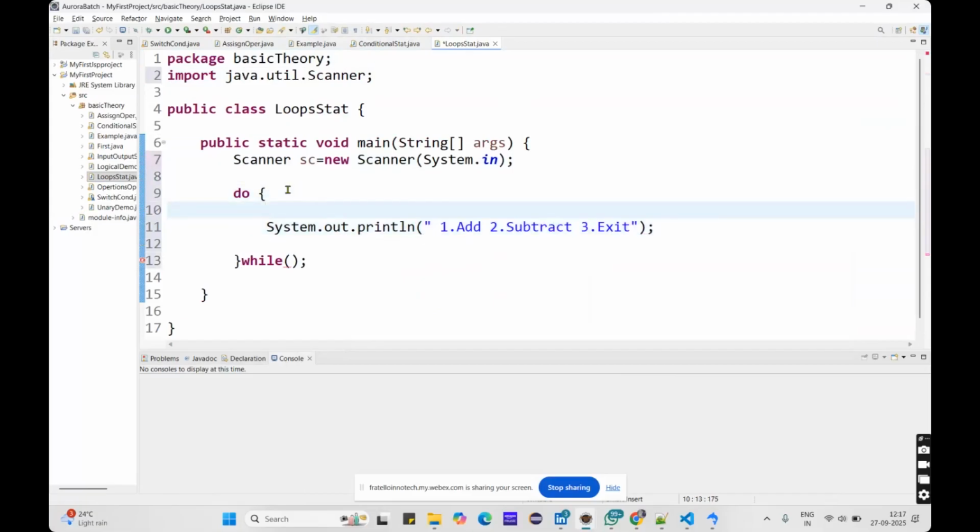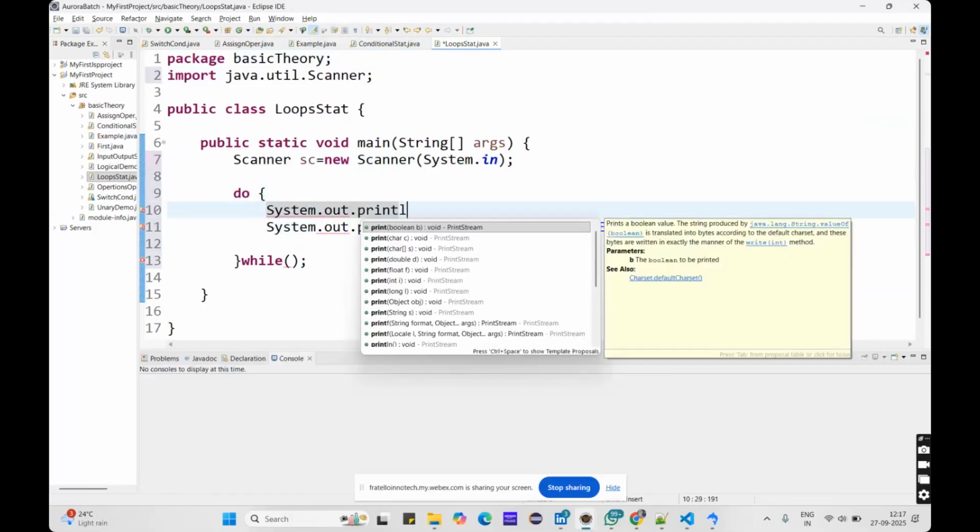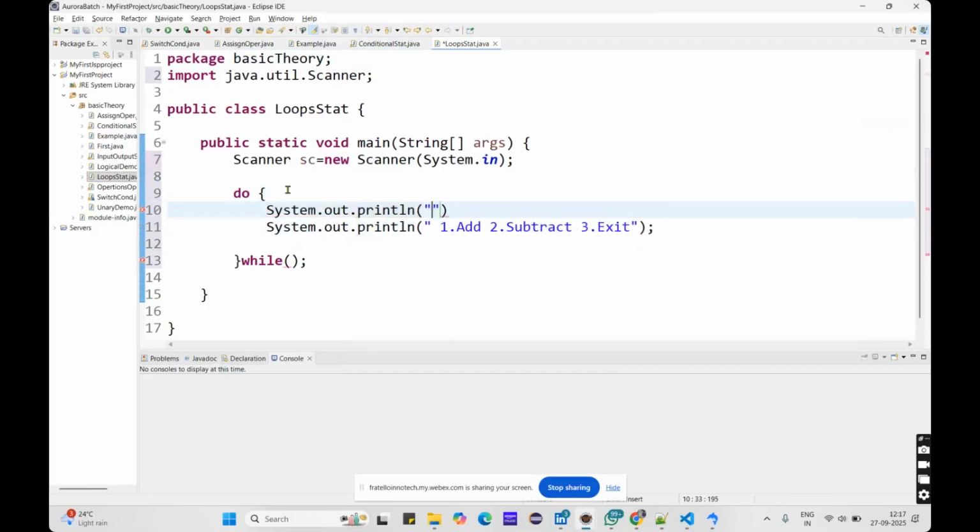So before that, let me do this also, System.out.println. Your choice. I'm asking the user to choose their choice to add, subtract or exit. So here he will enter the numbers, right? So here this is first one, second one, third one, like that, right? So let me do int choice equals to.